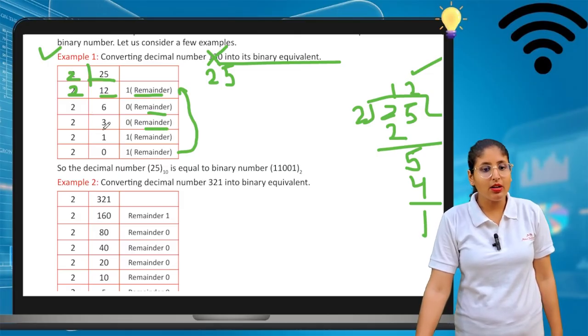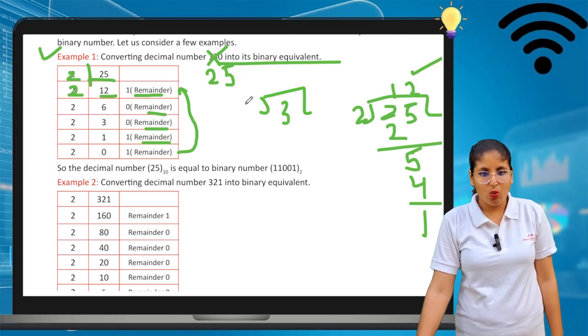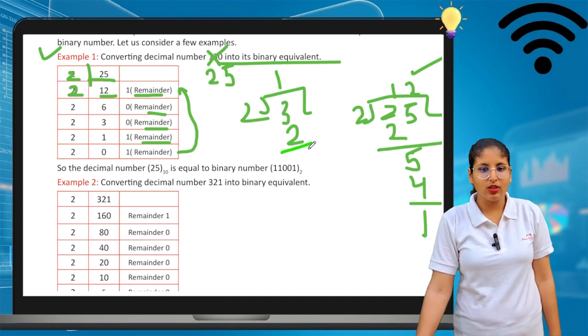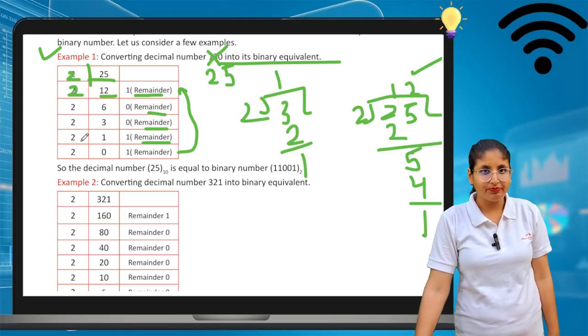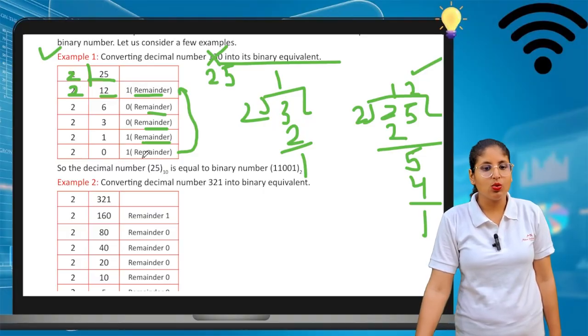And 3 divided by 2, the quotient should be 1, and the remainder is also 1. If I divide 3 by 2, 2 1s are 2, so the remainder is 1 and the quotient is 1. Now 1 is divided by 2. Can we divide? No. So the quotient should be 0, and the remainder is 1 here.